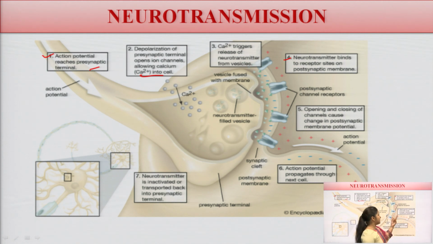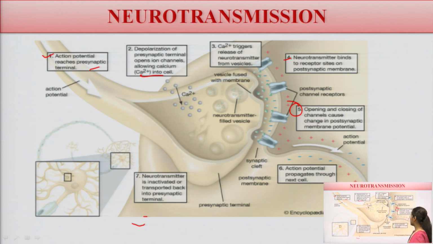And then the fifth one is the opening and closing of channels, which causes a change of the postsynaptic membrane potential. Whenever the channels open, they change the membrane potential of that particular membrane.